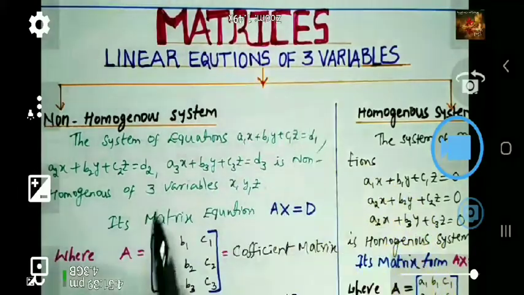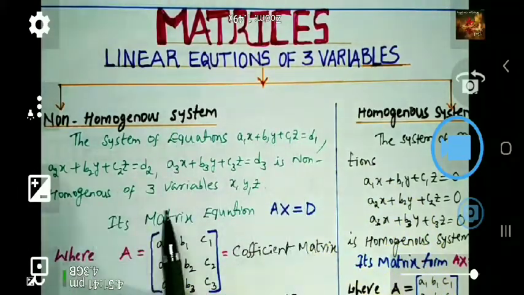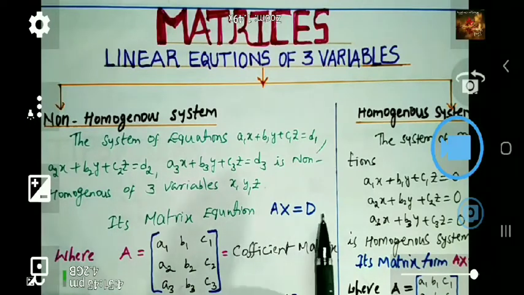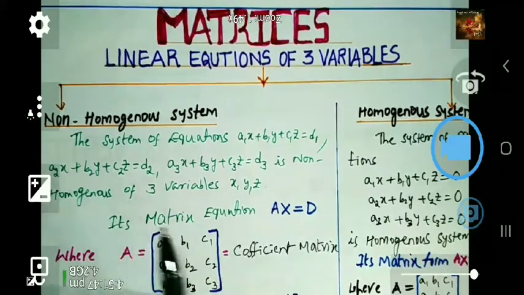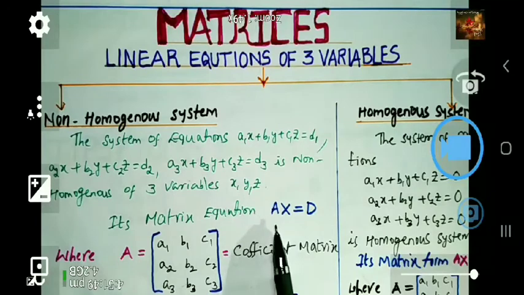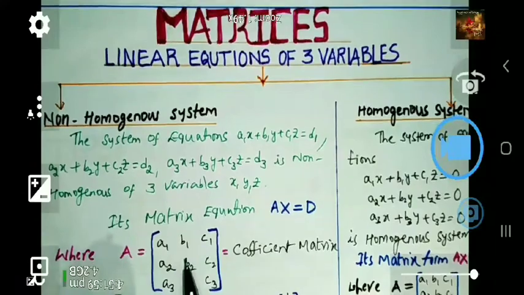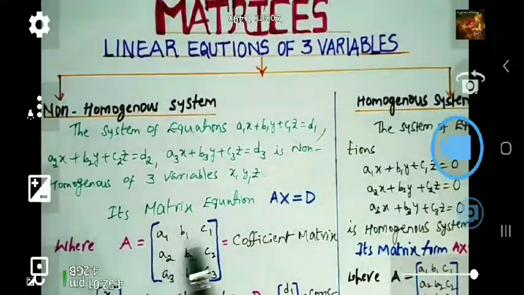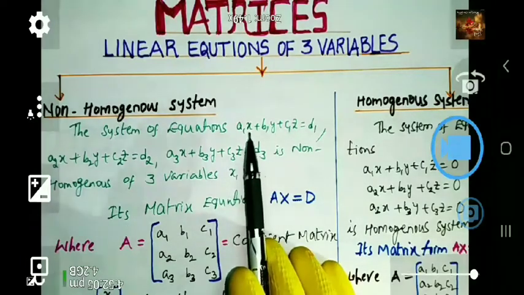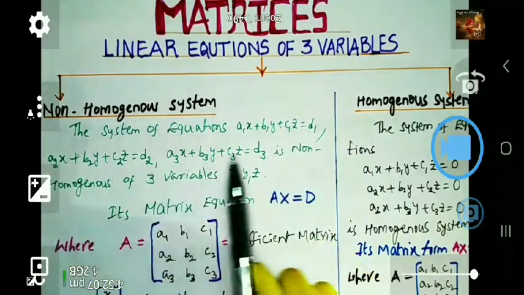Now, this non-homogeneous system we can write in matrix form, the matrix equation AX is equal to D. Here there are three letters: A, X, D. A is nothing but the coefficient matrix. It is formed by the coefficients of x, y, z from the three given equations.